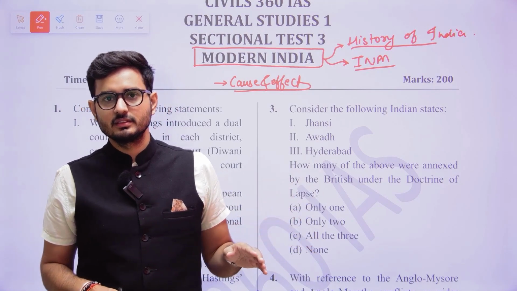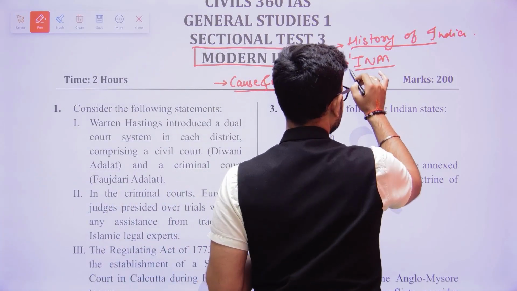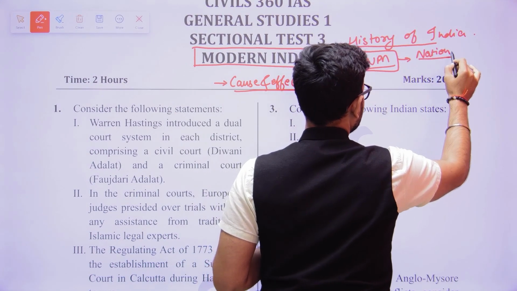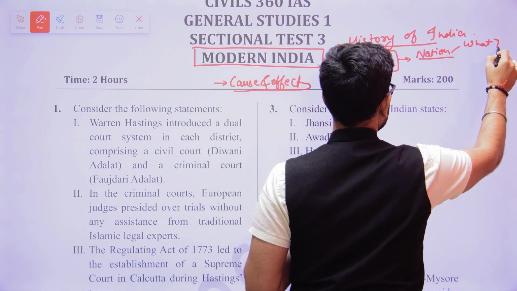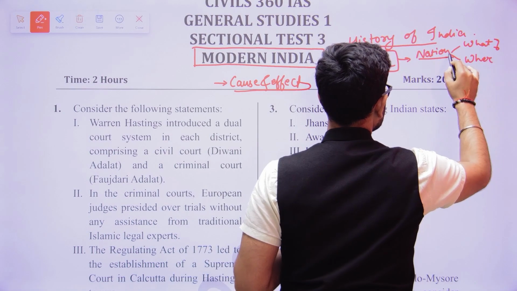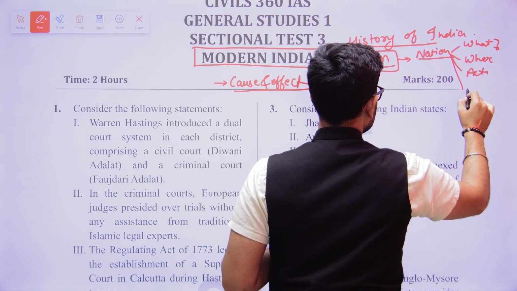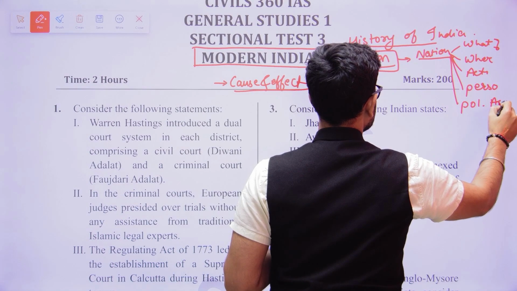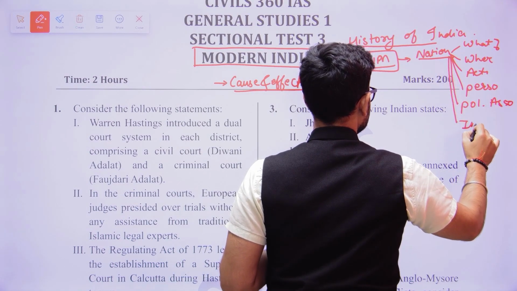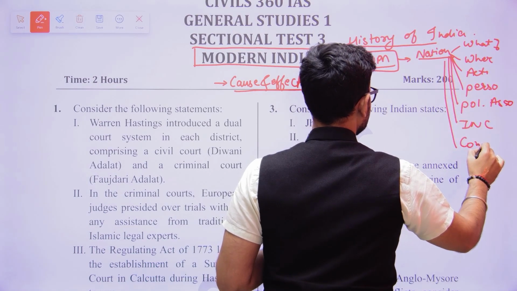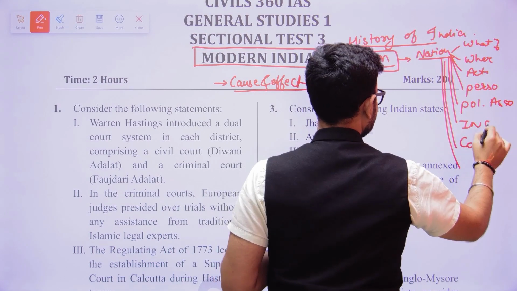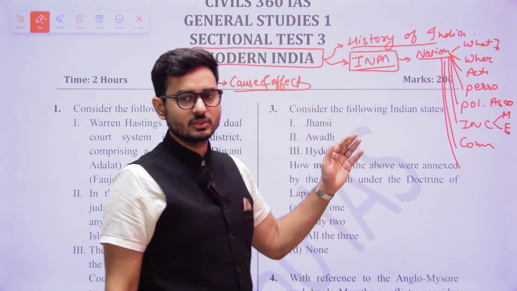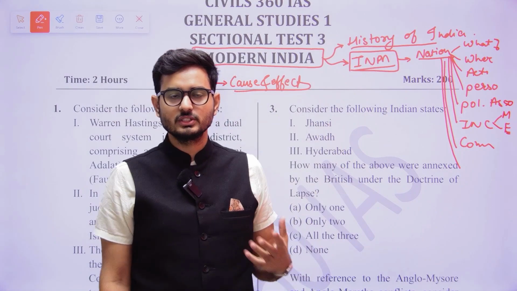Even in the effects, what do we know? You have generally learnt about the Indian national movement, that it is the era of nationalism in India. What were the reasons for the rise of nationalism in India? Where did nationalism rise? What were the activities done under nationalism? Who were the personalities associated with nationalism? Which were the political associations associated with it? Within nationalism, there was the INC and its activities, and moderates and extremists. Everything associated here can be asked as part of a question.